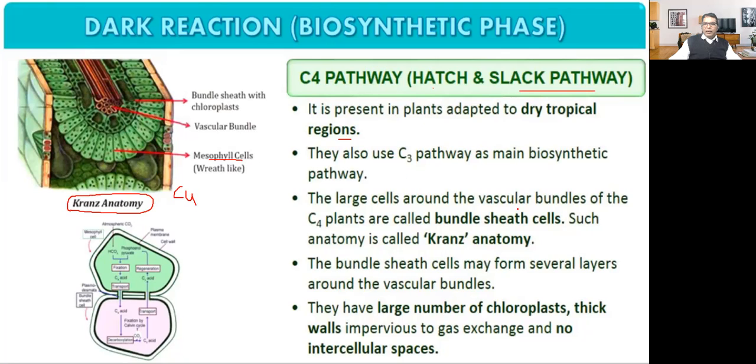The large cells around the vascular bundle of the C4 plant are called bundle sheath cells. Such anatomy is called Kranz anatomy. The bundle sheath cells may form several layers around the vascular bundle. Not only one layer, they may form what? Several layers. They have a large number of chloroplasts, thick walls, impervious to gas exchange, and no intercellular space.